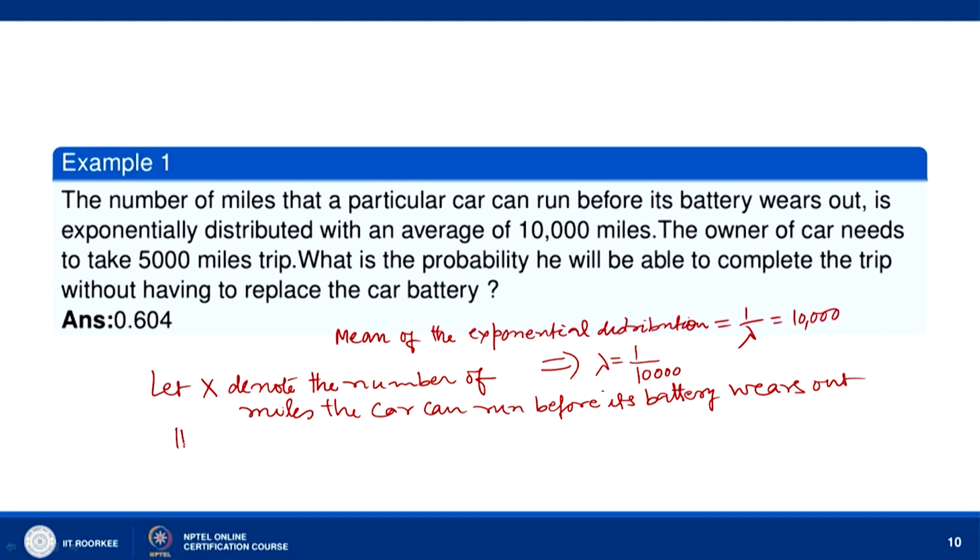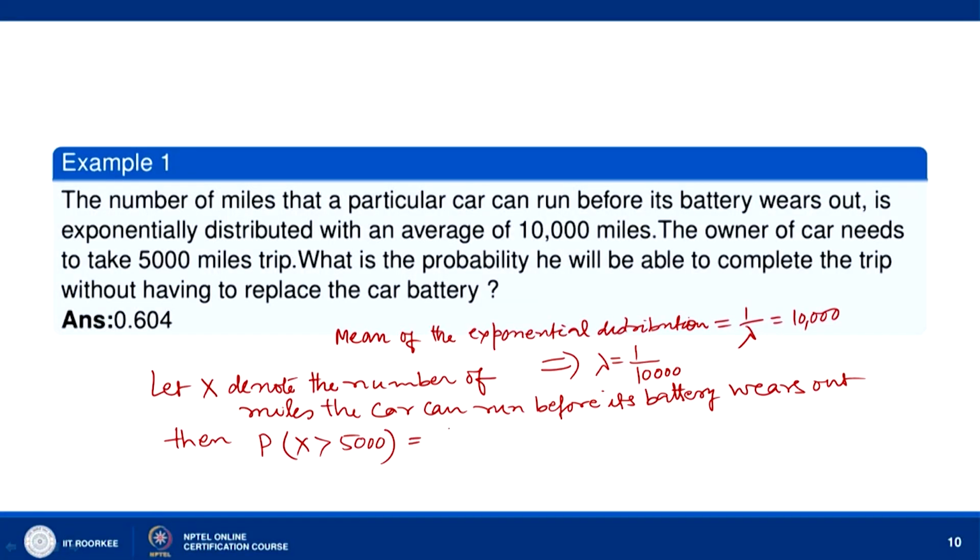Then we want the probability that X is more than 5,000. If X is more than 5,000, he will be able to complete the trip without the battery wearing out.